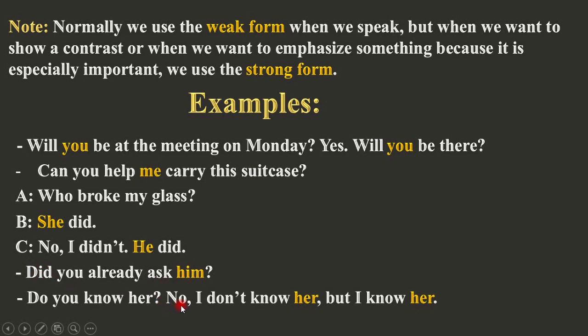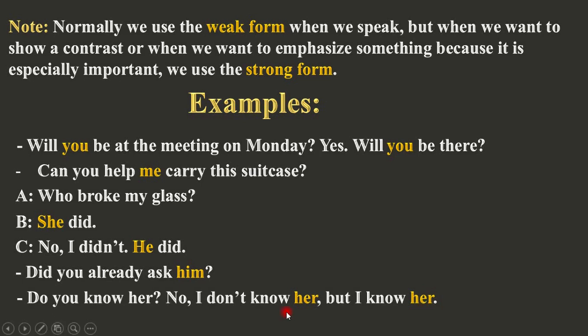Do you know her? No, I didn't know her, but I know her. In this example, we just want to express that there are two women, A and B, and you ask me about woman A, but I don't know woman A, and I tell you that I know woman B. That's why the answer is "I don't know her, but I know her". So "her" here is the weak form, and "her" here is the strong form we use. And that's all about the strong and the weak form of pronouns.